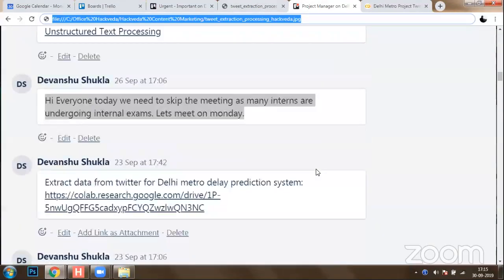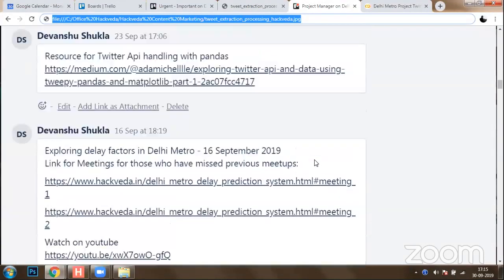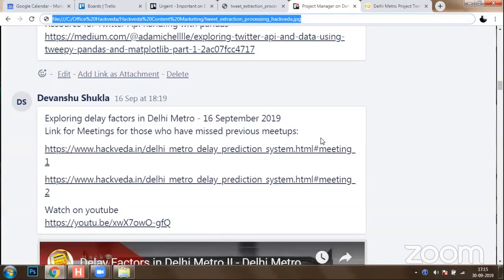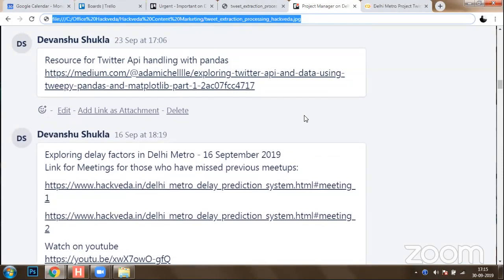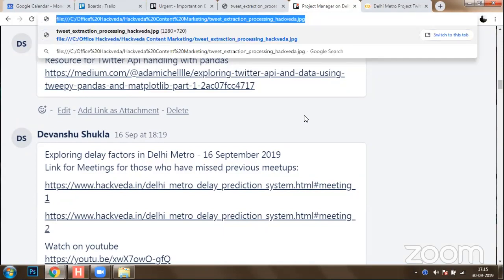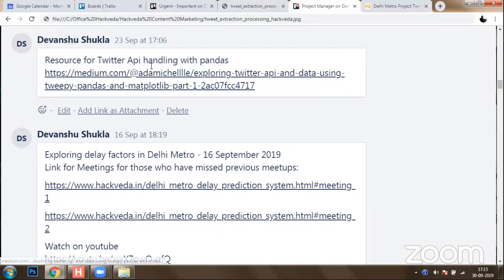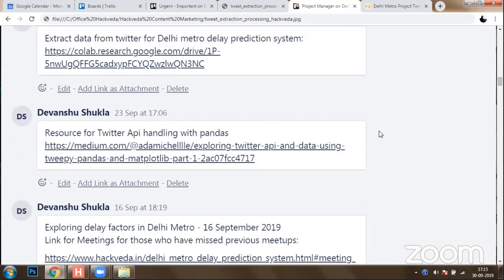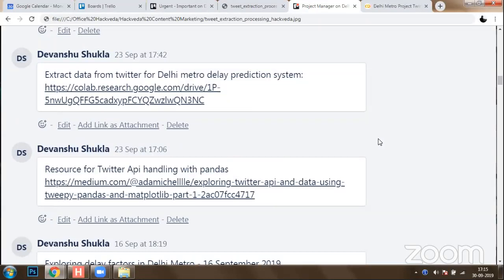With respect to our project status, on 16th September, we were done with the exploration of delay factors in Delhi Metro, followed by which we have started gathering data from Twitter. So now we need to collect users' data, whatever users are tweeting about the delays on Twitter and all other social handles. I have shared an API with all of you for Twitter handling with pandas, as well as using the Tweepy library. So I believe you all have explored this.